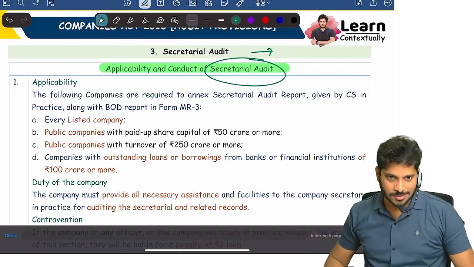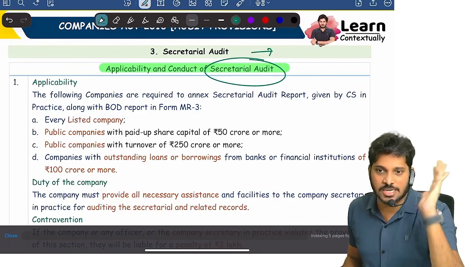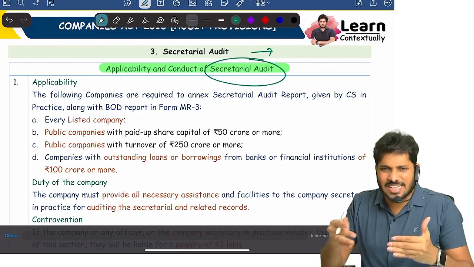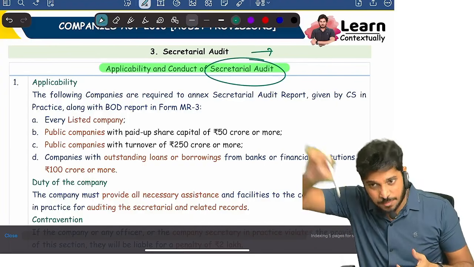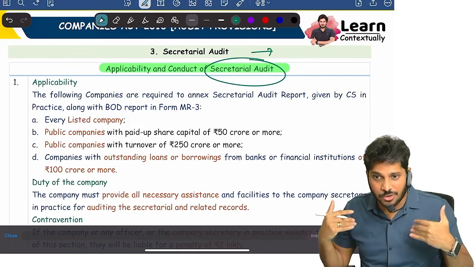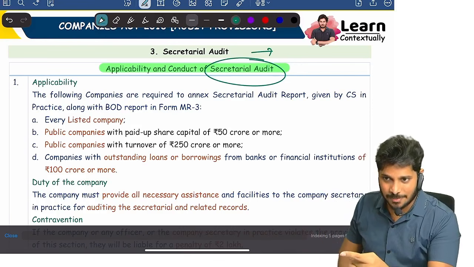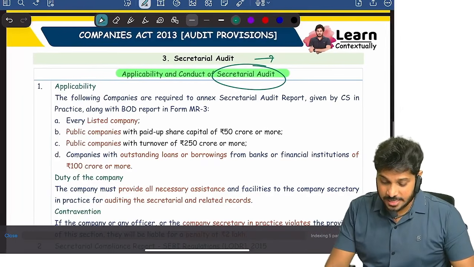That's it. Able to understand? There will be so many laws and regulations which a company is generally subjected to. Now, whether the company is complying, whether they are doing their business as per the law or not, how do people know? How does the government know? Through secretarial audit. Especially in listed companies, there is something called a secretarial compliance report.